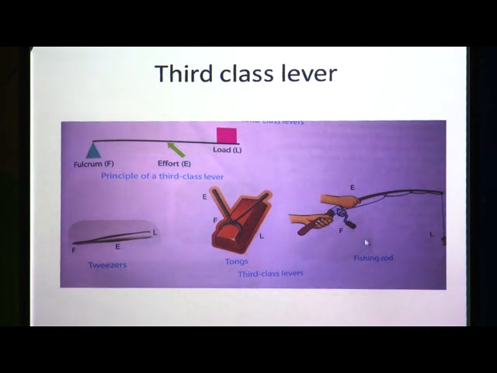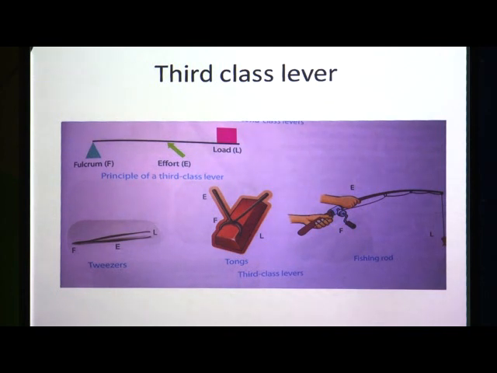Then this is the fishing rod, where the fish is the load, this is the effort, and this is the fulcrum. This rolling-like structure is working like the force. Here also this is the fulcrum, this is the effort, and this is the load. Here this is the effort, this is the fulcrum, and this is the load. So, the arrangement of lever in the sequence of fulcrum, effort, and load makes the third class lever. So, these three are the examples of levers.